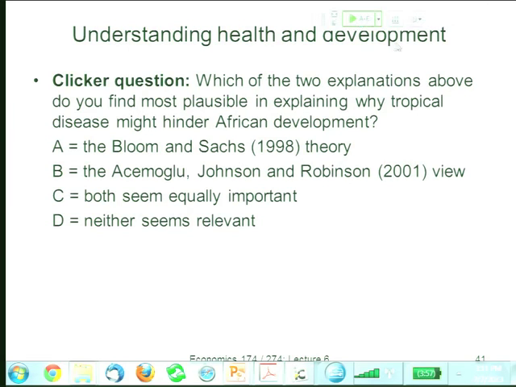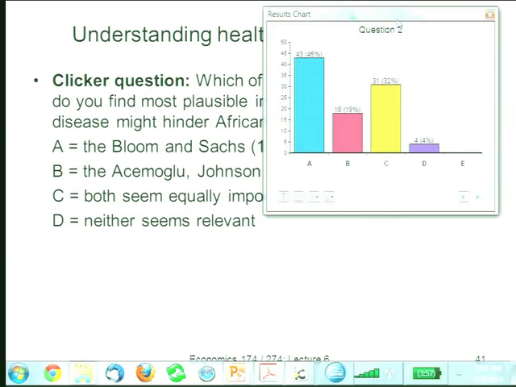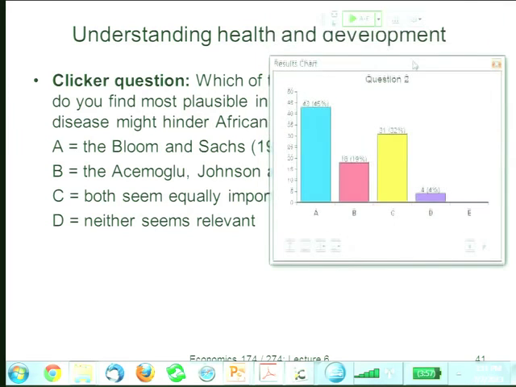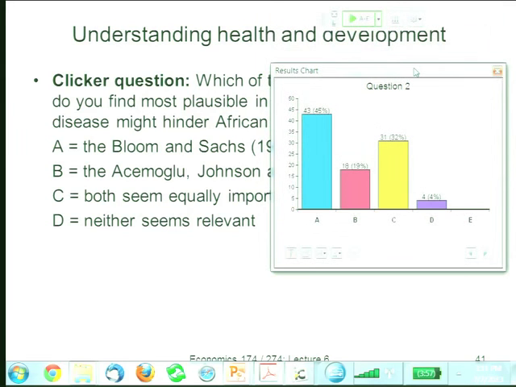Okay, so let's look at what people answered. It's kind of interesting. There's a lot of support for the Bloom and Sachs view, some support for the AJR view, and then a bunch of people saying both seem relevant, and some saying neither is that relevant. So that's an interesting spread there.